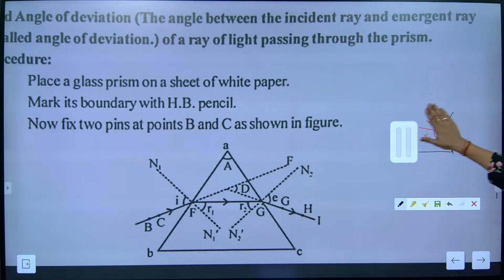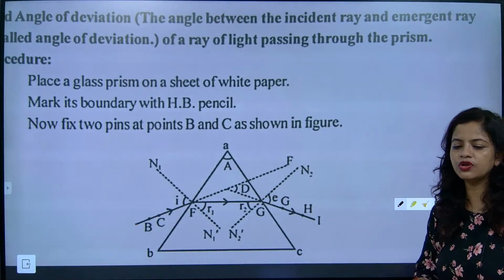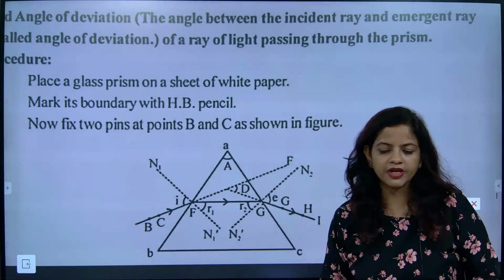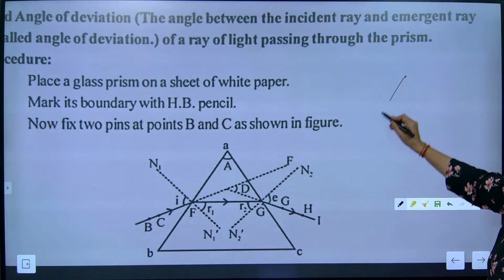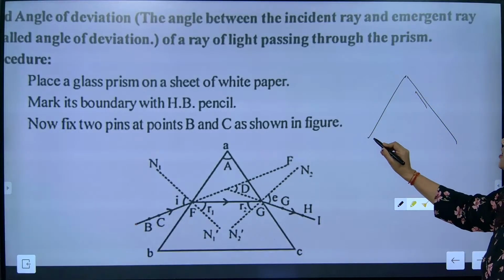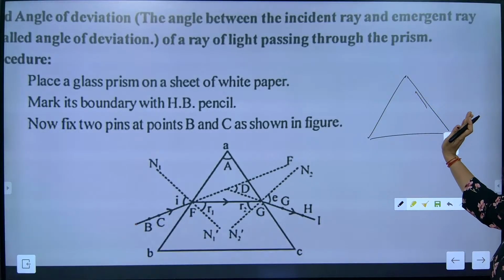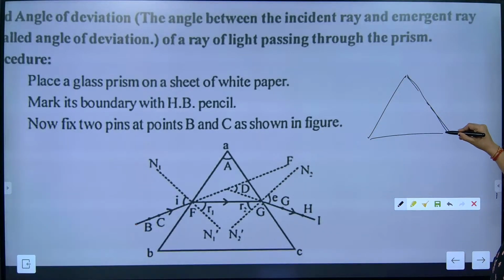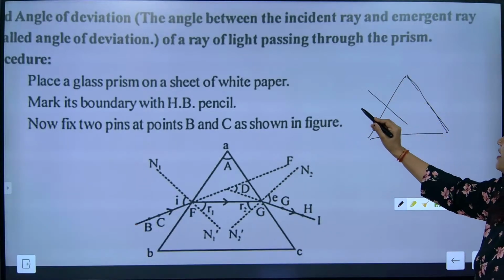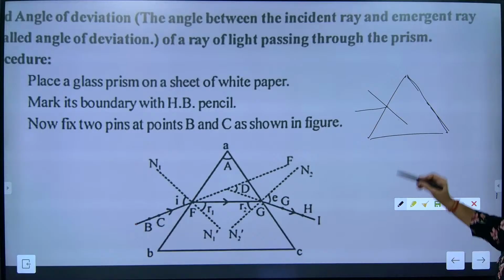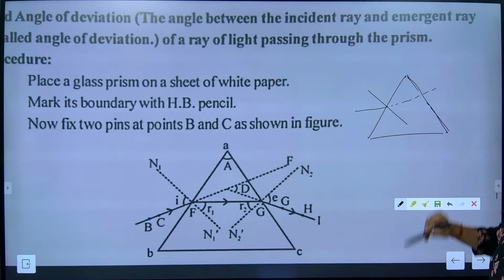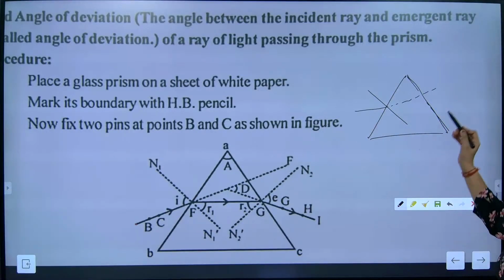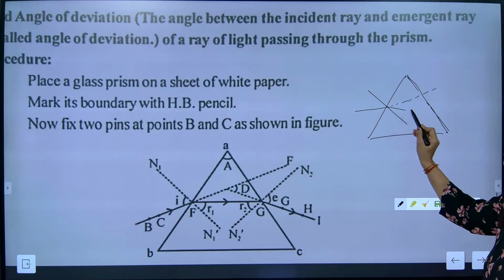One more time, are we going to draw? Because the entire story of the prism is in this only. One more time, let us understand. This is the prism, and in this prism, please pay attention. This is the normal. The light ray entered like this. It was expected to go like this, but is it going like that? No. What happened? It went towards the normal.